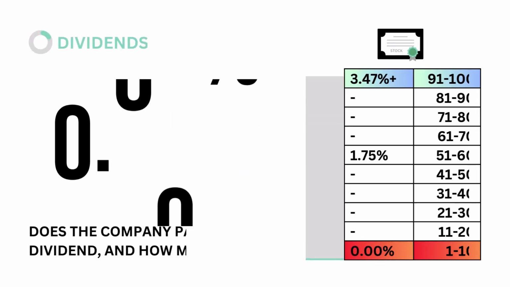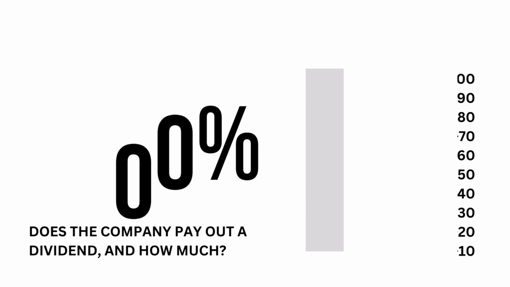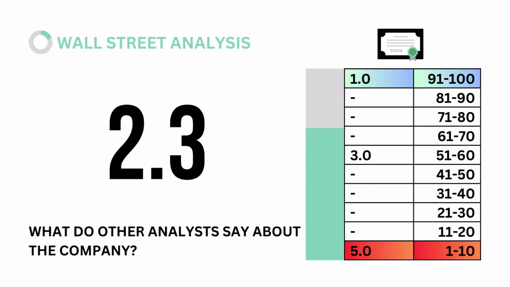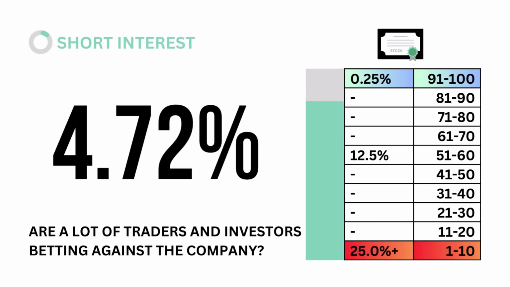Next, let's look at dividends. Does the company pay out a dividend, and how much? Third, technical analysis. What are the charts telling us about the company? Fourth, Wall Street analysis. What do other analysts say about the company? And fifth, short interest. Are a lot of traders and investors betting against the company?